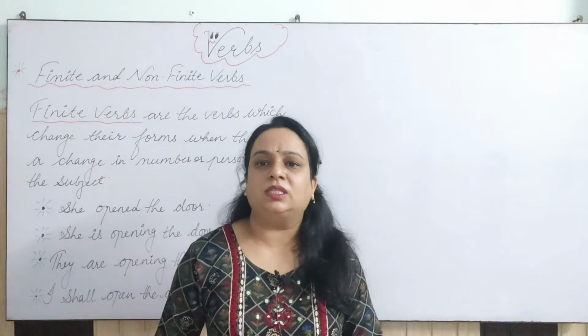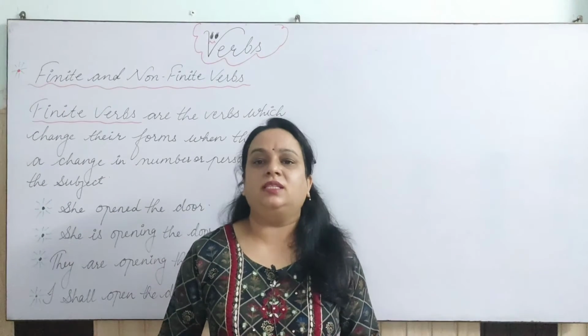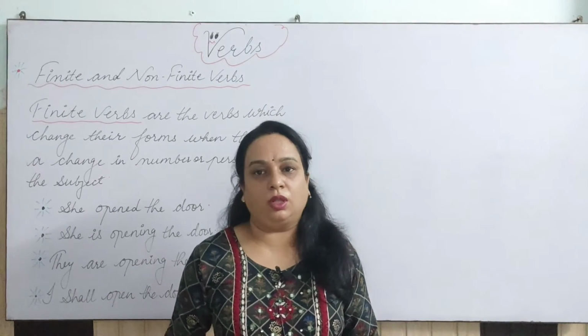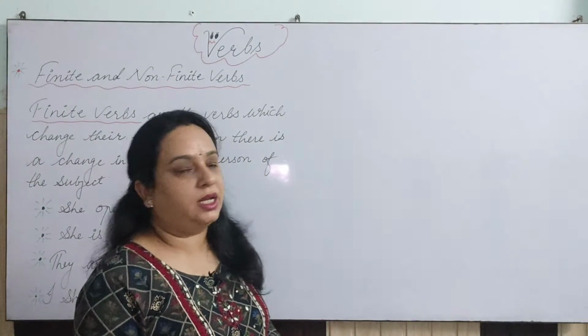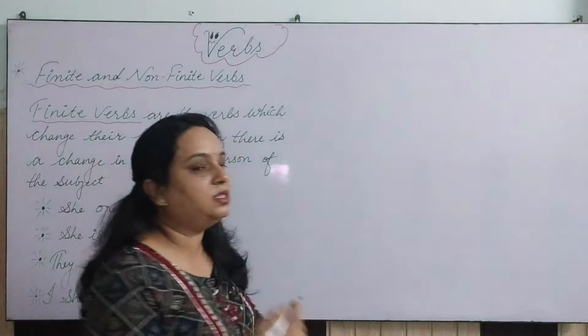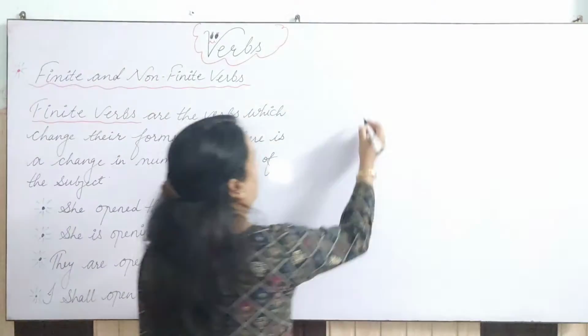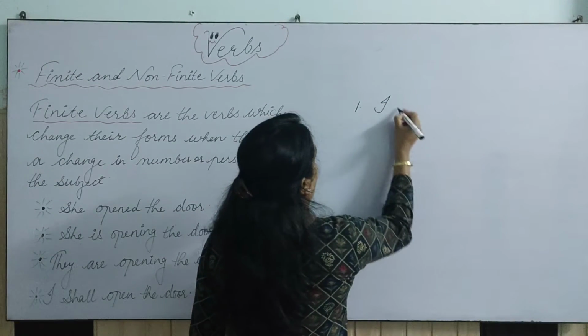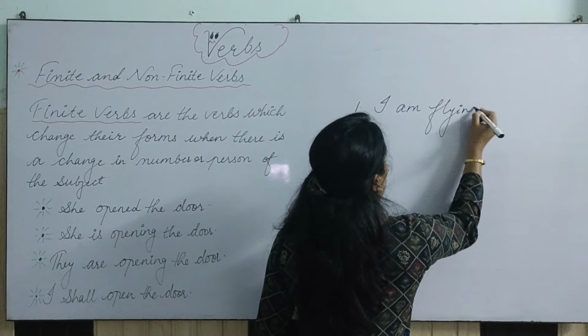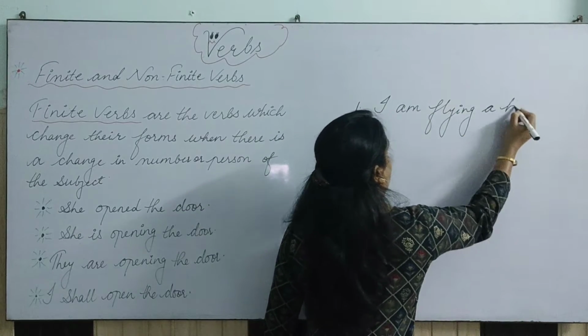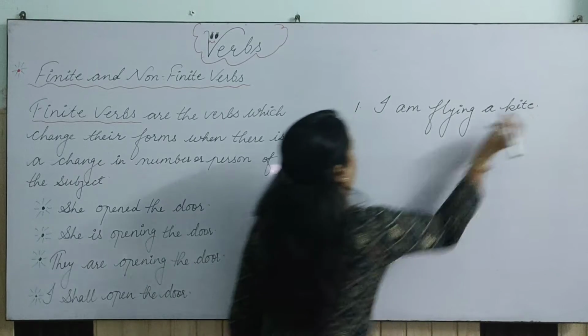Before starting this topic, let me write some sentences here on the board, and you will notice what the change is in the sentences and what the similarities and differences are. First sentence: I am flying a kite.